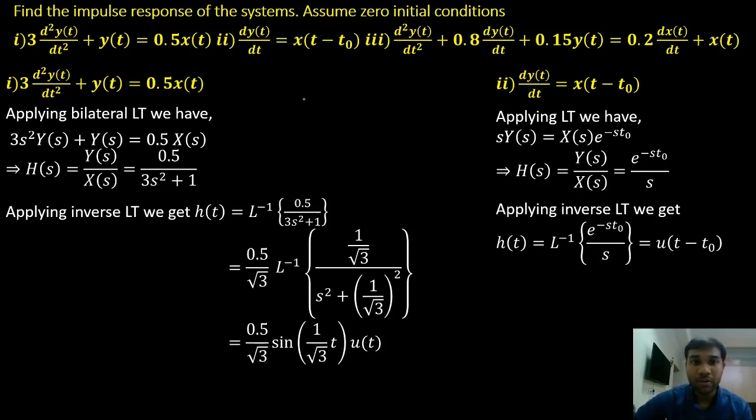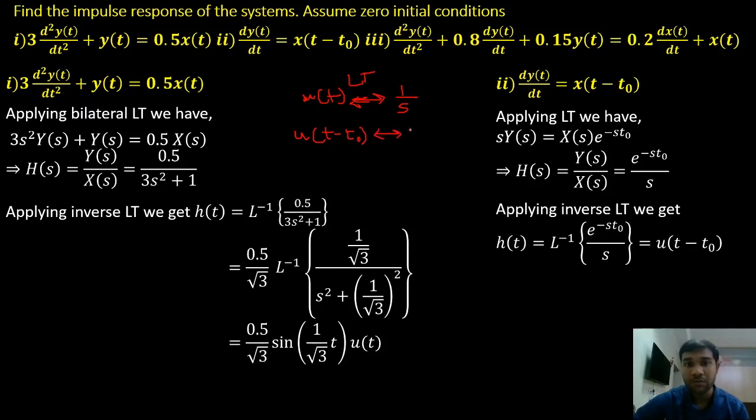Now we know u of t. What is the Laplace transform of u of t? Laplace transform of u of t is equal to 1 by s, right? Now if I time shift my u of t, that is u of t minus t naught, I will introduce a phase shift in my Laplace transform.